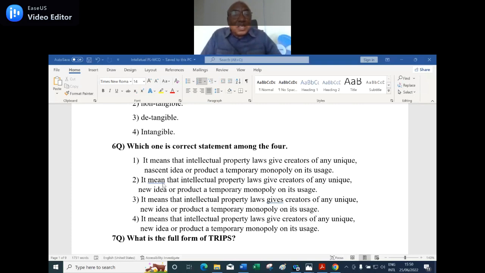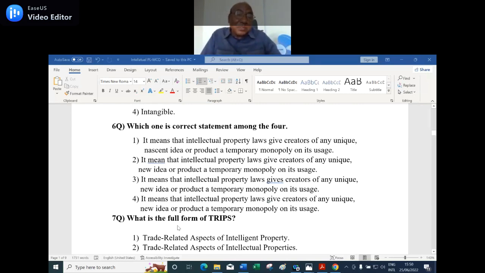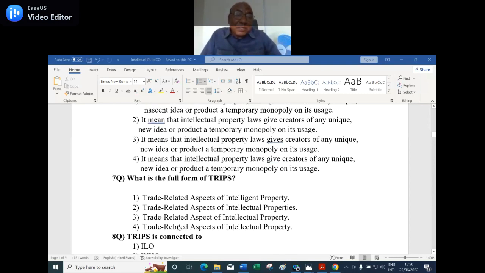So it is also wrong grammatically. But here it means that the intellectual property laws give, not gives, give. So the fourth one is the right answer. In all respects, you have to see why it is wrong.